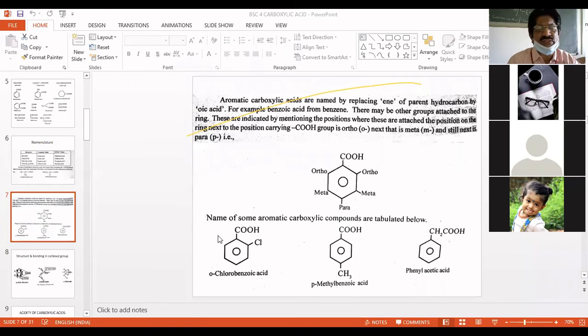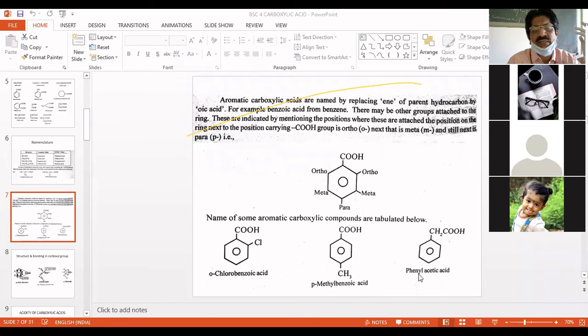Now, for example, if you take this compound, the parent is benzoic acid. To the benzoic acid, at the ortho position, a chlorine atom is there. Because of that reason it is called orthochlorobenzoic acid. Similarly, here you can see a compound where the CH3 group is linked to the para position, and because of that reason it is called para-methylbenzoic acid.